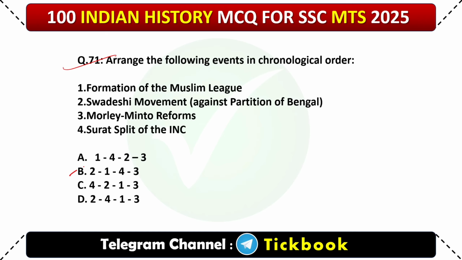Here option number B is the correct answer. 2143. Partition of Bengal 1905. Formation of Muslim League 1906. And Surat split of the INC 1907. And Morley-Minto reforms in 1909. 2143.